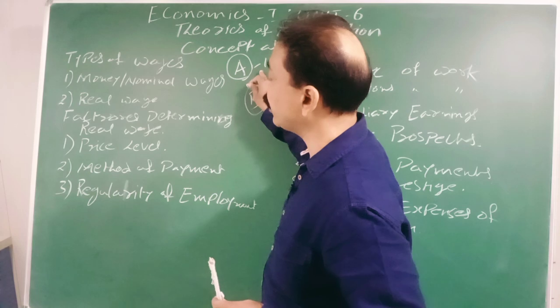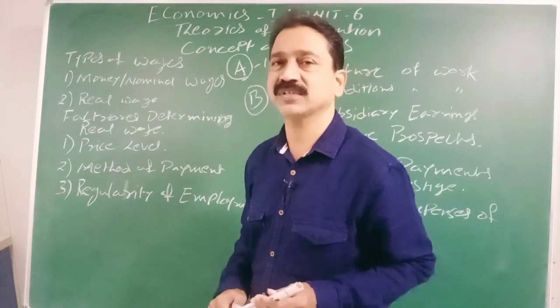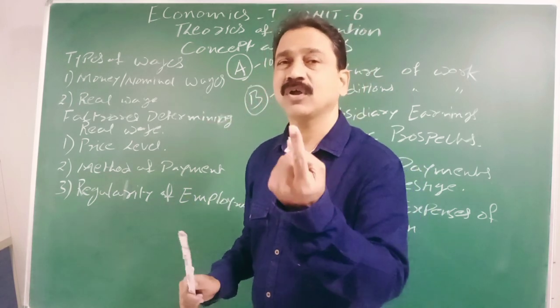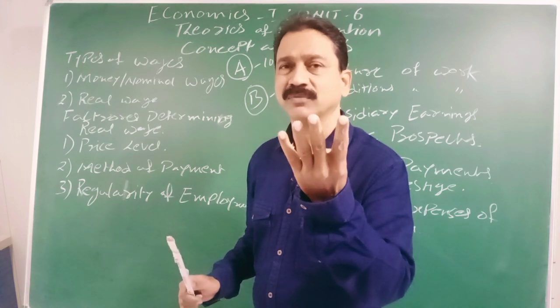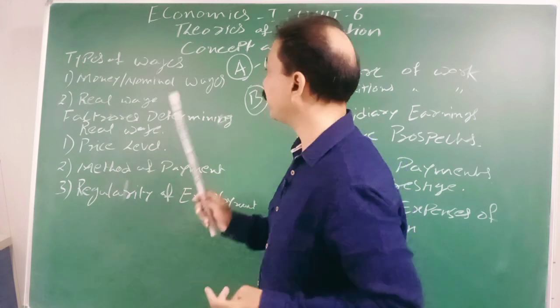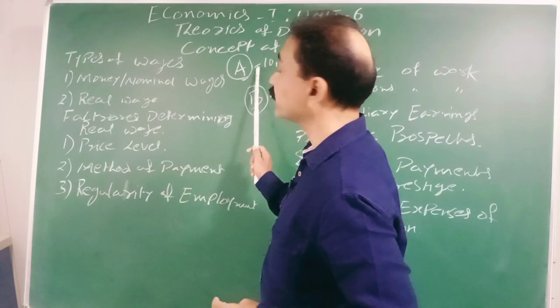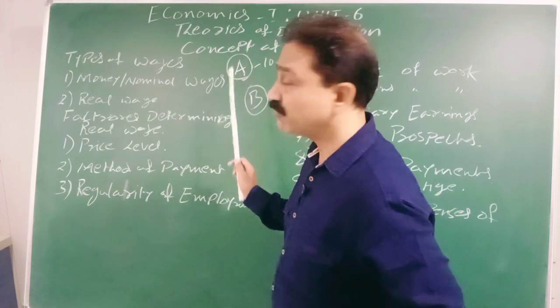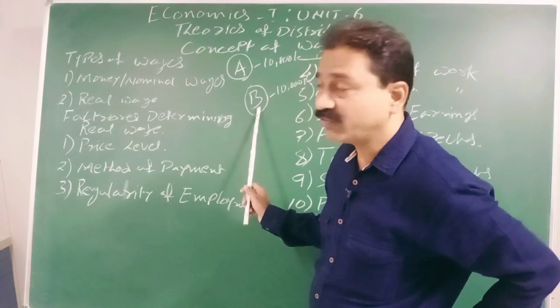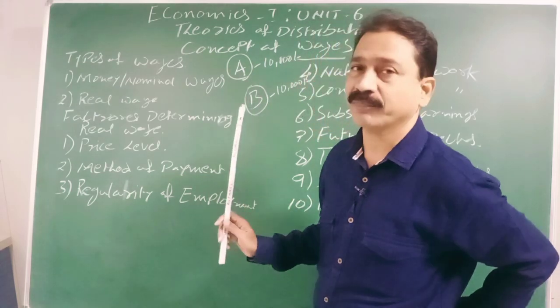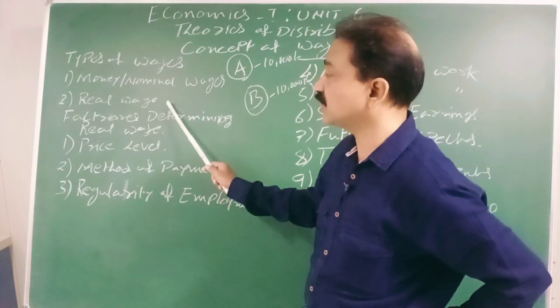But A is being given additional benefits. What are those additional benefits? Quarters, health, insurance, education. Then automatically A's real wage is greater. If those facilities are not provided to B, then B's real wage is less than A's. So this method of payment also decides the real wage.